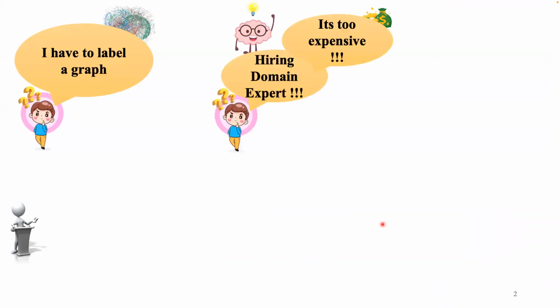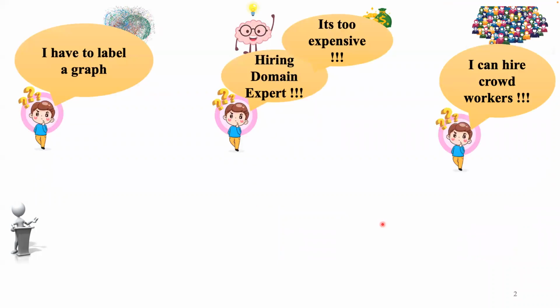Consider a graph which we want to label. To obtain labels for each node of the graph, we can hire domain experts. However, hiring domain experts is costly. An alternative is to hire crowd workers who are cheap to hire, but they provide noisy labels. Therefore, we may have to label each node multiple times to be confident.